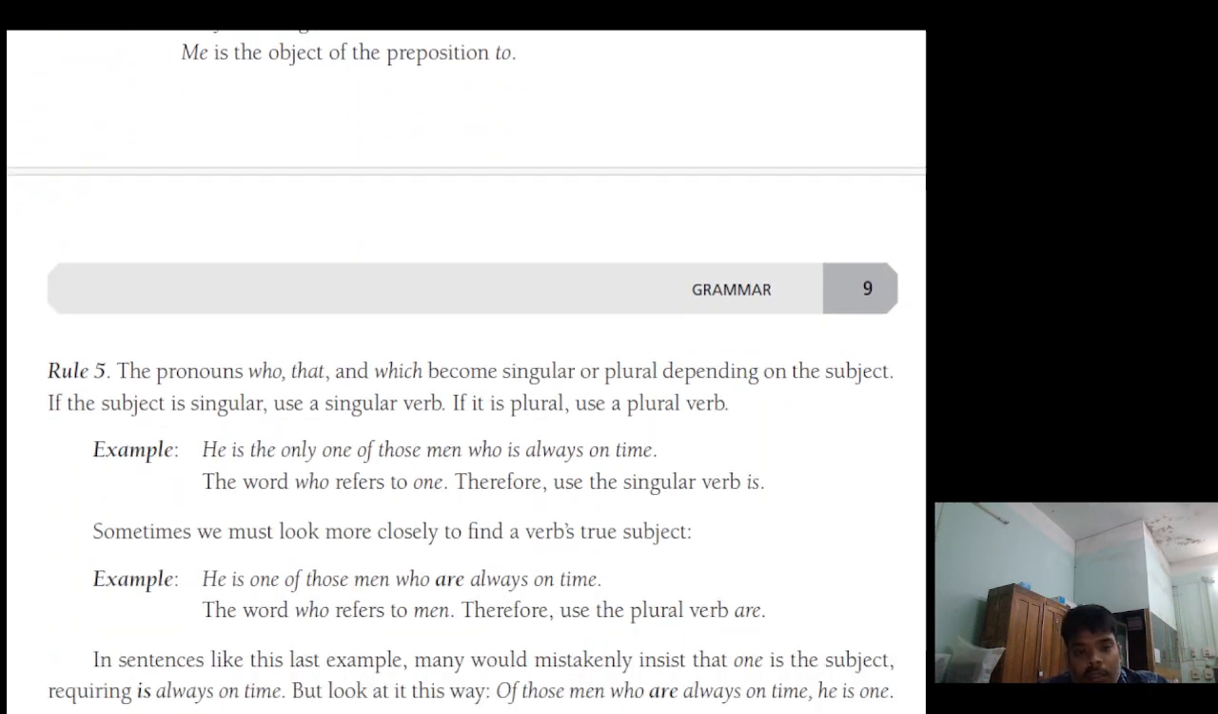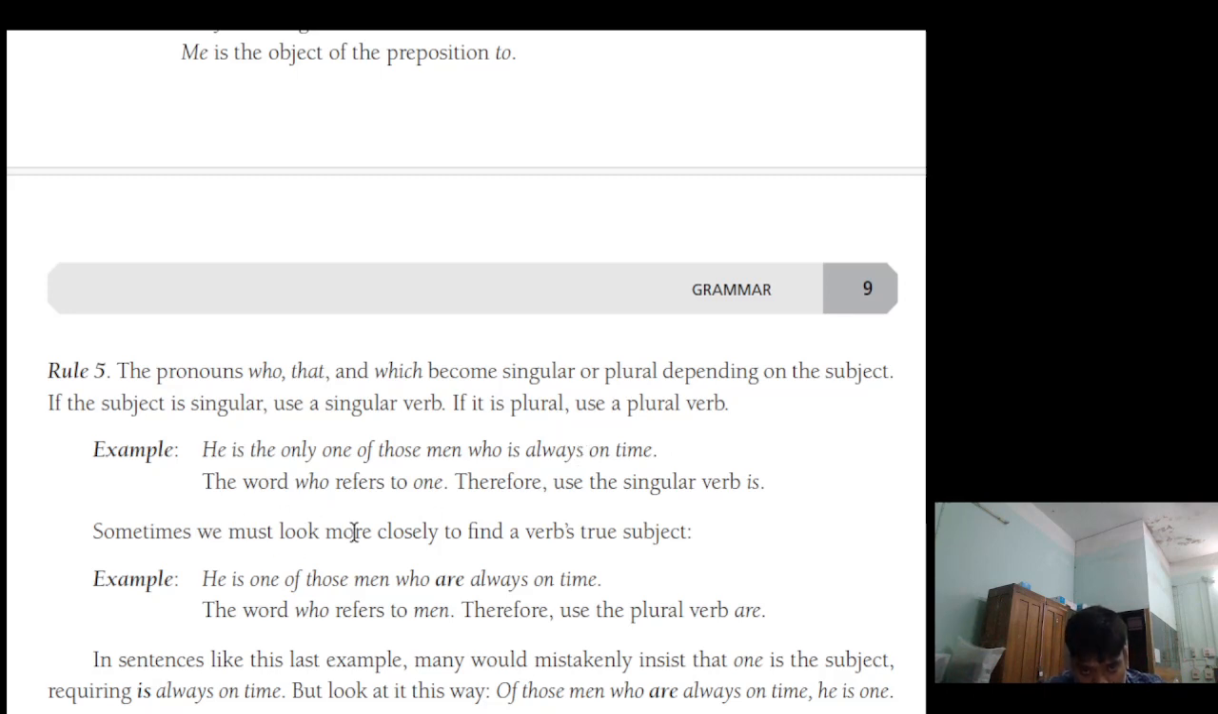Rule 5. The pronouns who, that, and which become singular or plural depending on the subject. If the subject is singular, use a singular verb. If it is plural, use a plural verb. He is the only one of those men who is always on time. The word who refers to one. Therefore, use the singular verb.